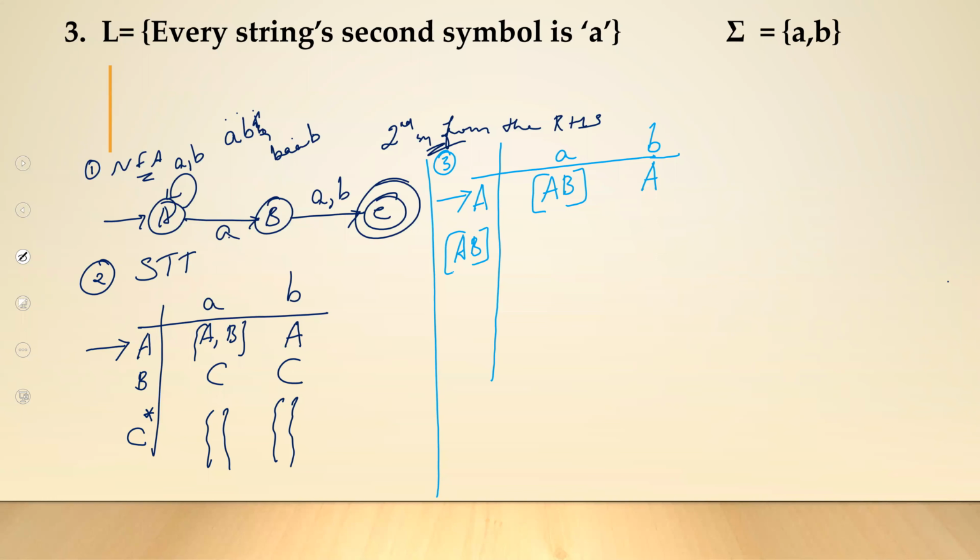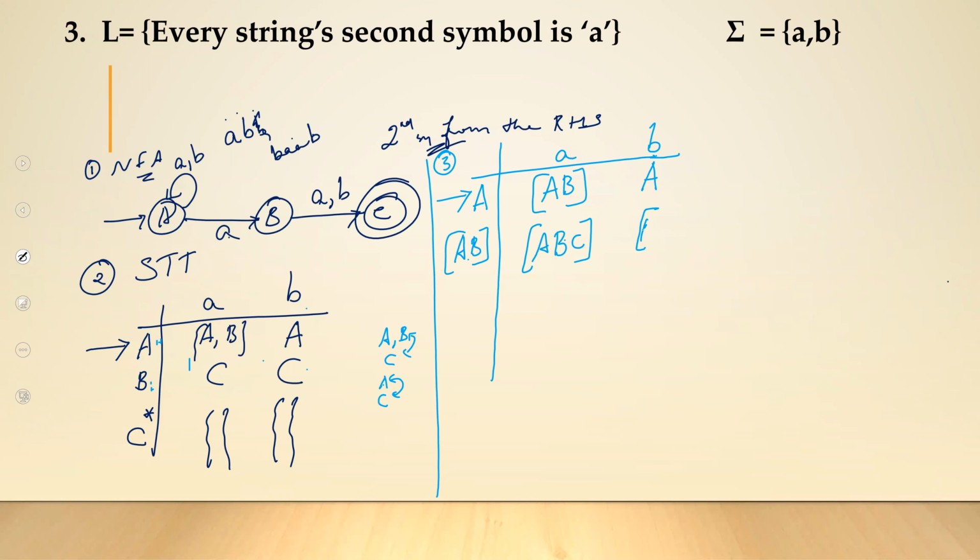Now we need to write entries for AB on small a. So come to this diagram. AB on small a, you will be combining AB and C. When you union all this together, you will be getting a new state called ABC. Now next we need to find an entry for AB on B. You have two entries over there, A and C. Perform a union of that.